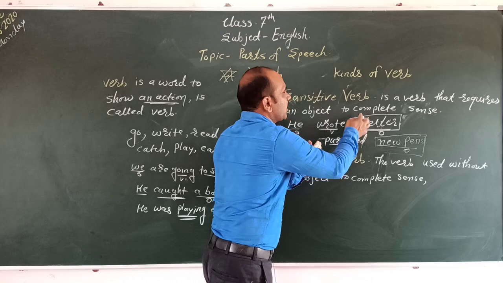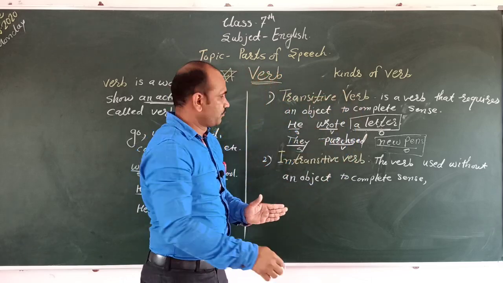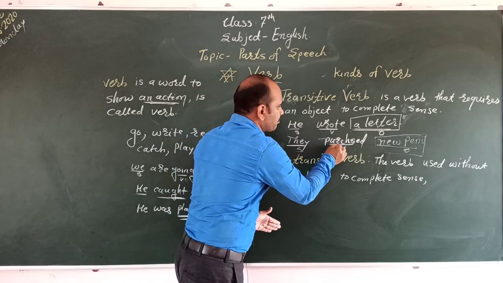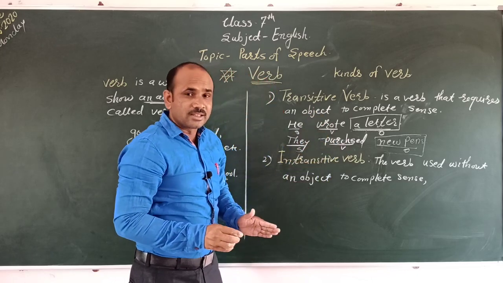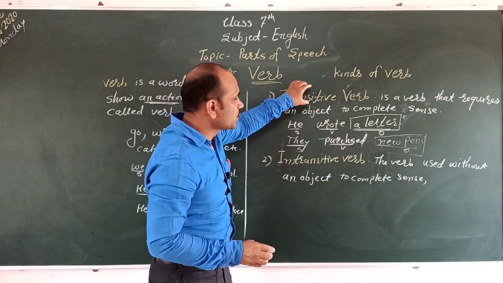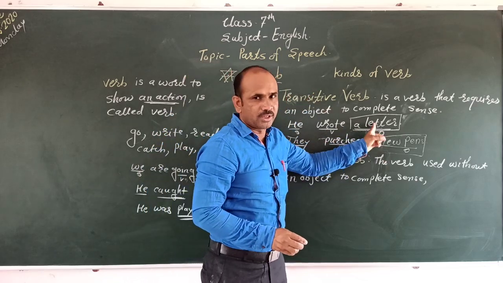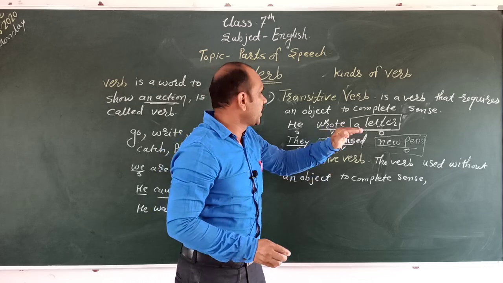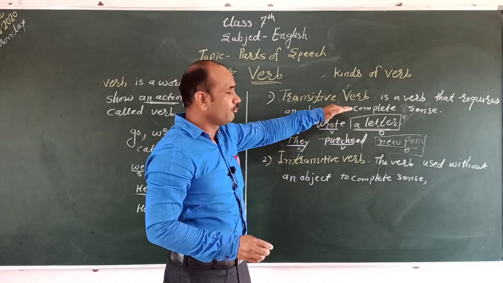Therefore, wrote and purchased are transitive verbs, because without an object it is an incomplete sense.